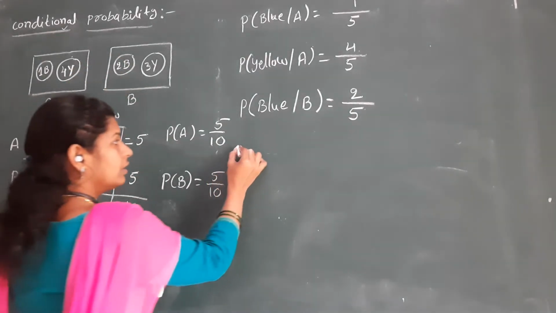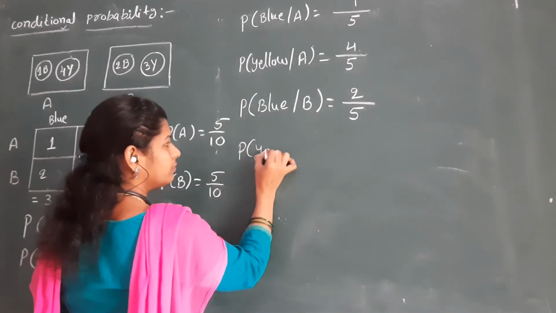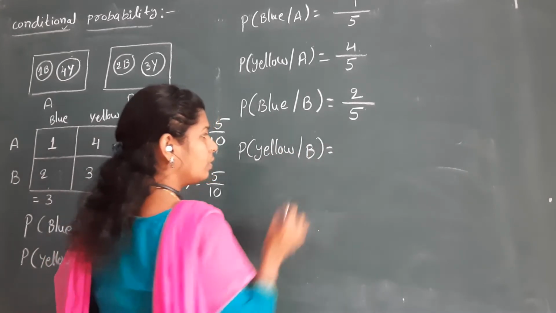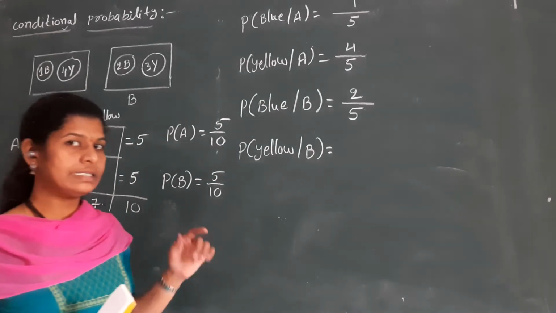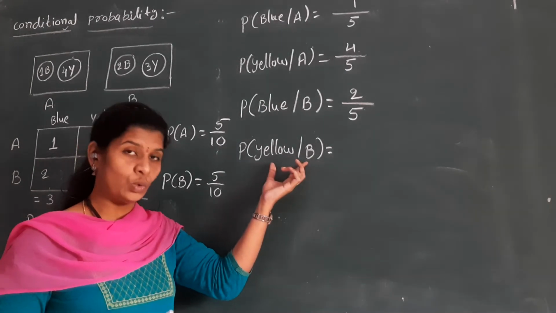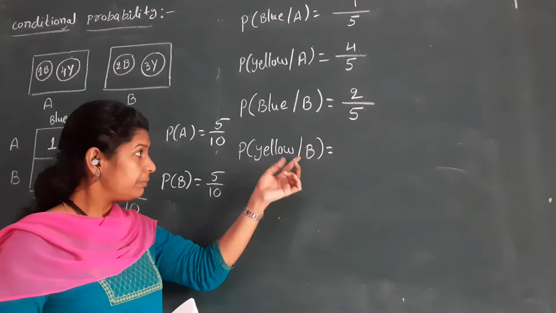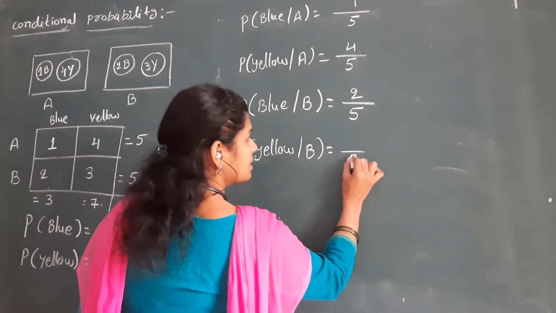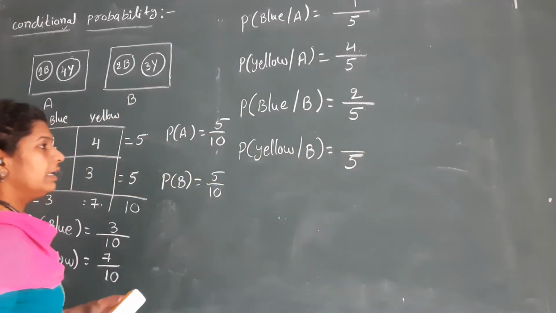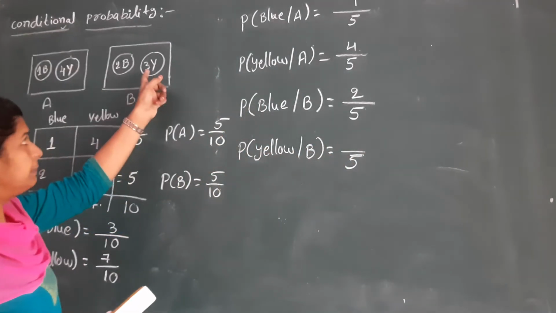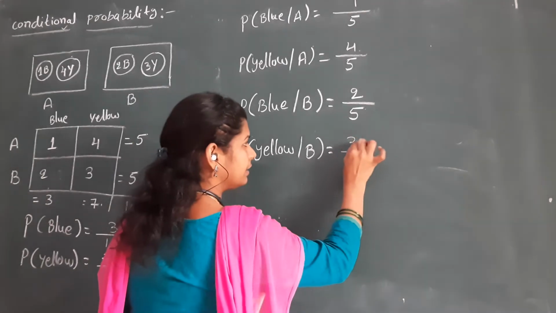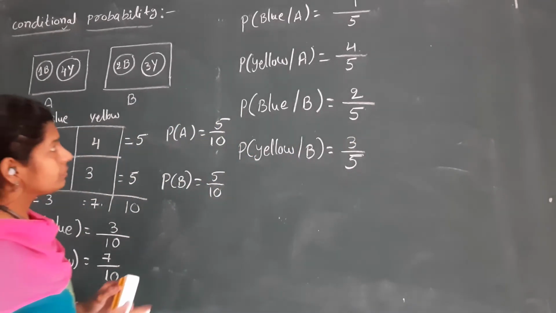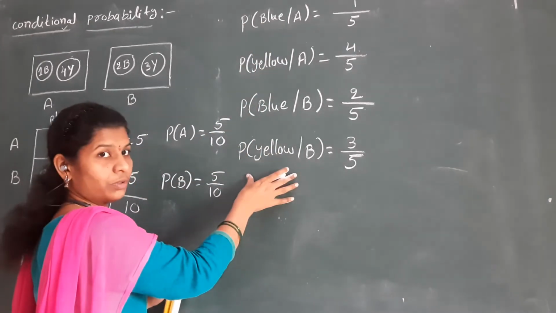Now probability of yellow given B. So I selected a ball from box B only. That ball must be yellow. So total balls in B are 5, and how many yellow balls in B? 3. So that is 3 by 5. Okay, clear? This is the conditional probability.